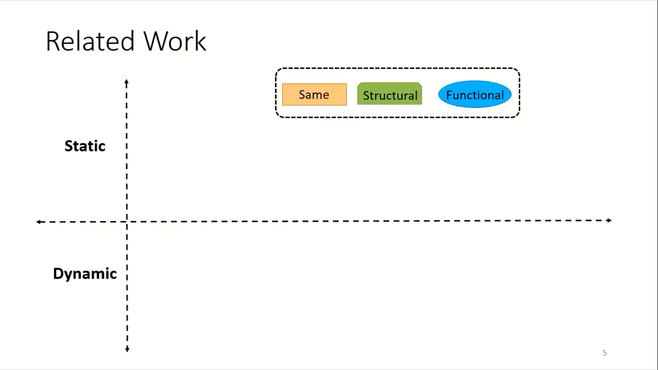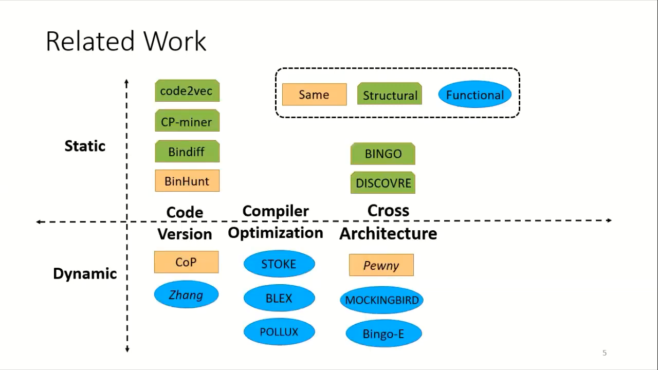The static methods only use the source code or binary to establish similarity, but the dynamic methods generate traces based on fixed input parameters and use the observed outputs and the behavior such as memory state, system calls, etc. to establish similarity. We then further classify these works based on the level that they operate at into different categories: across multiple versions of the same code, across different compiler optimizations, and across different instruction set architectures.